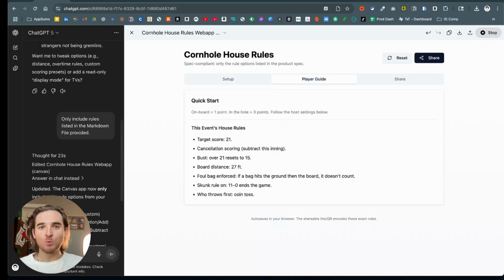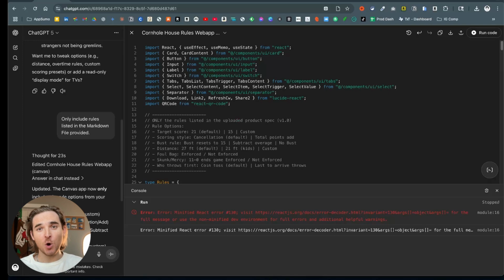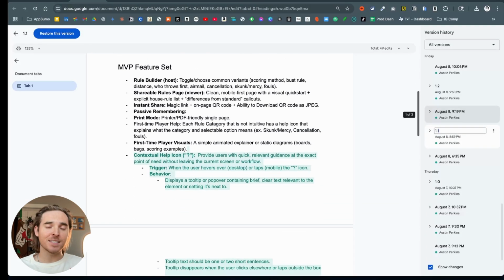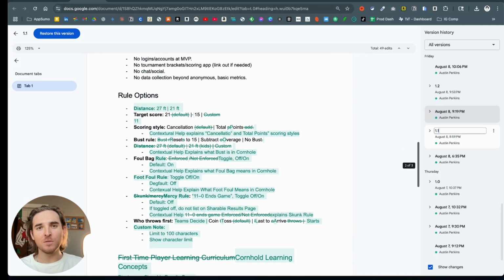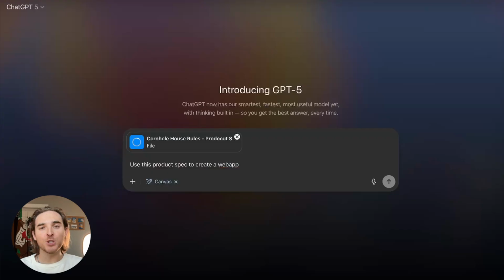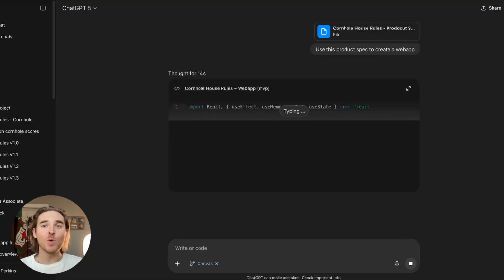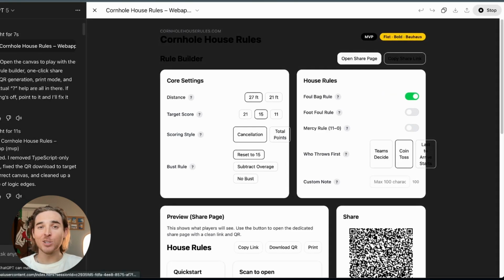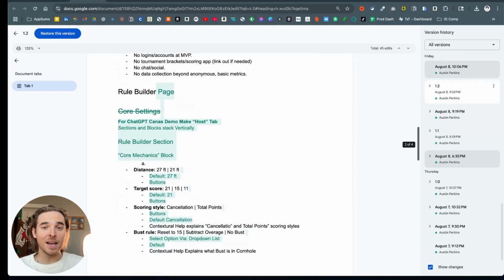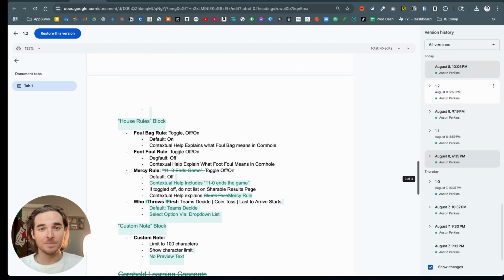Needless to say, version 1.0 had a lot of issues, so I went back to Google Docs and updated the spec to clarify my expectations, update some structure stuff, and kind of overall modify the design. Then, in a new chat, the spec version 1.1 was uploaded and a new app was generated. I assessed the good and the bad and made updates to the spec accordingly. And this is basically my iteration loop for the whole project.